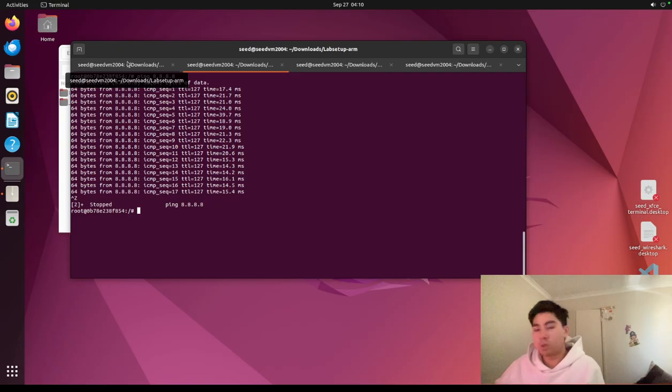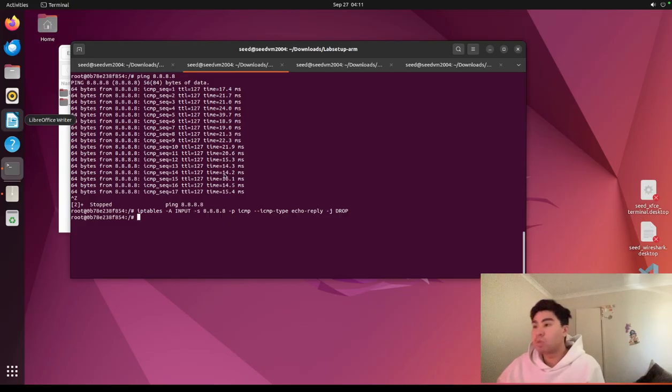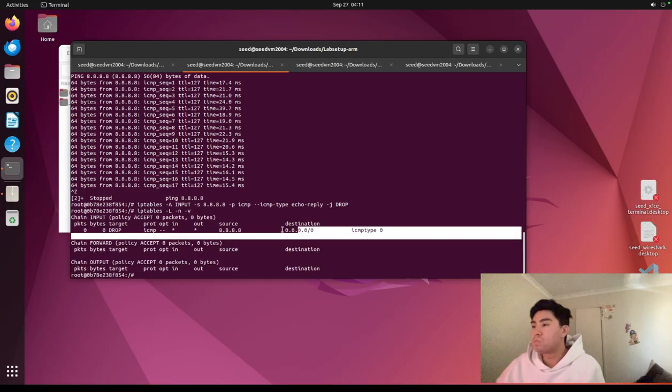In order to do that, we have to input this command, and I'll show you what the command is now. Here. This one is pretty similar, but this one focuses on replies, whereas the first one was on requests. So we'll put it in. Nothing has happened, but we need to confirm it. We'll confirm it via this.